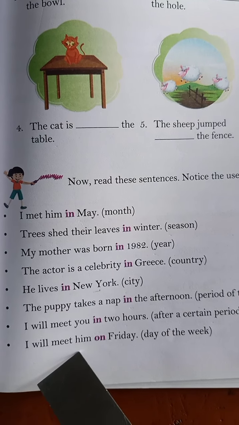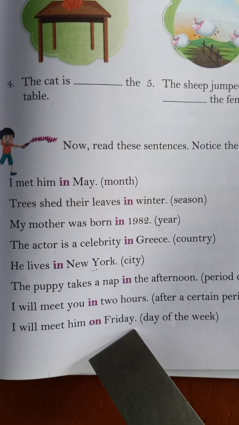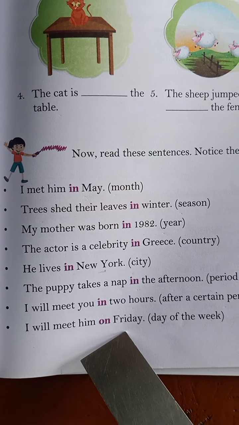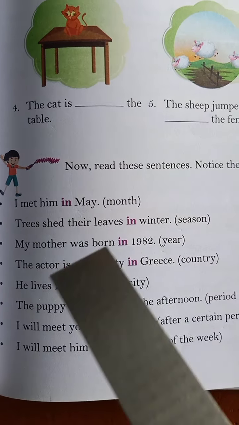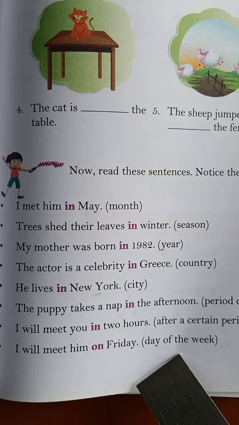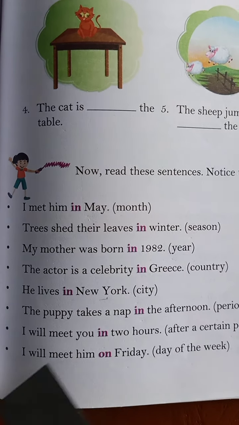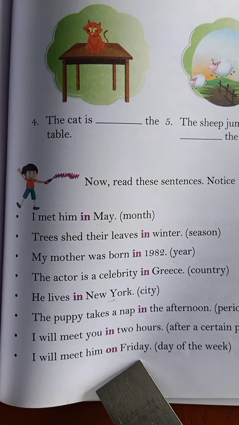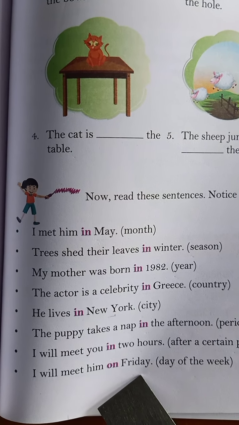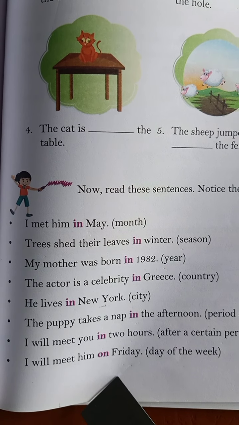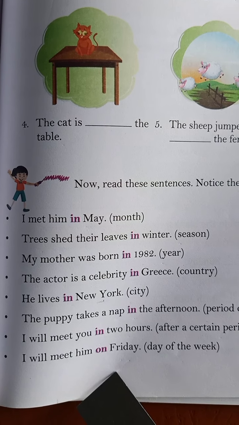I will meet him on Friday. Now see, it is the day of the week, so we will not say in Friday. Okay, for months we will use in, but for the days of the week, we will use on. We will not say I will meet him in Friday. It will be wrong. Okay. Suppose you want to take a leave, then you tell your teacher, no, ma'am, I will not come on Monday.